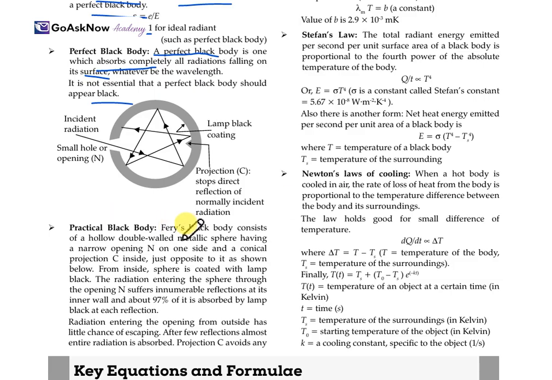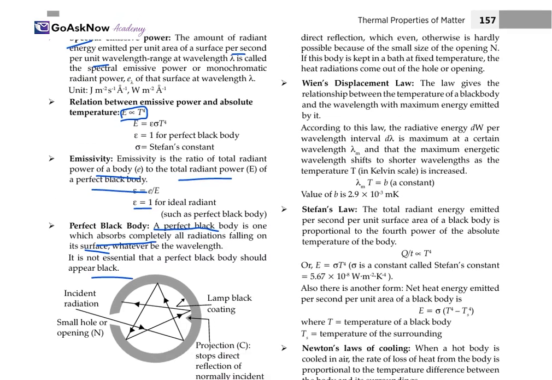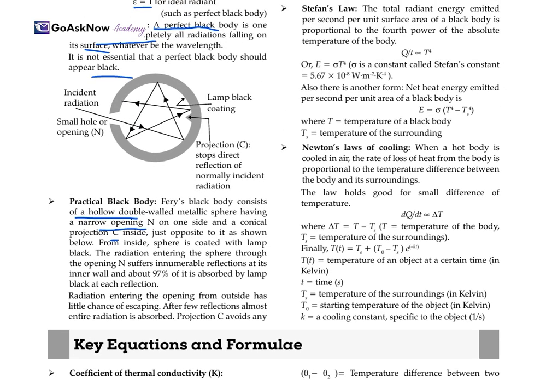Now, the practical black body. Ferry's black body consists of a hollow double-walled metallic sphere having a narrow opening N on one side and a conical projection C inside, just opposite to the opening. From inside, the sphere is coated with lamp black. The radiation entering the sphere through the opening N suffers innumerable reflections at its inner wall, and about 97% of it is absorbed by the lamp black at each reflection.